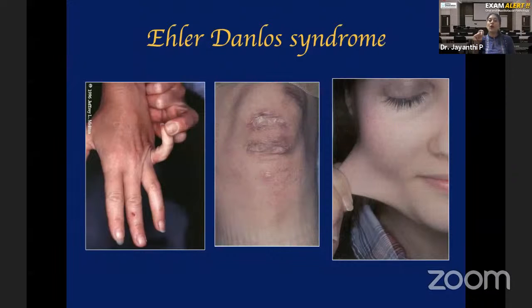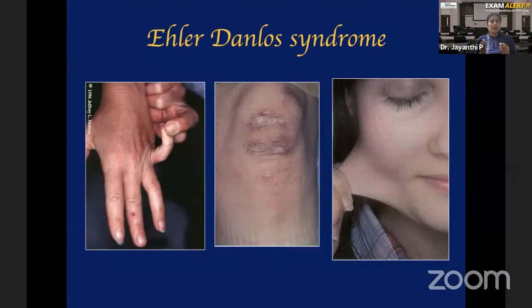You have Gorlin-Goltz syndrome. That is a syndrome characterized by multiple odontogenic keratocysts. That is totally different. All this is having the name Gorlin within it, so don't get confused. Gorlin sign is different. Gorlin cyst is different. Gorlin-Goltz syndrome is different. Okay. So with this, we come to the end of the session.